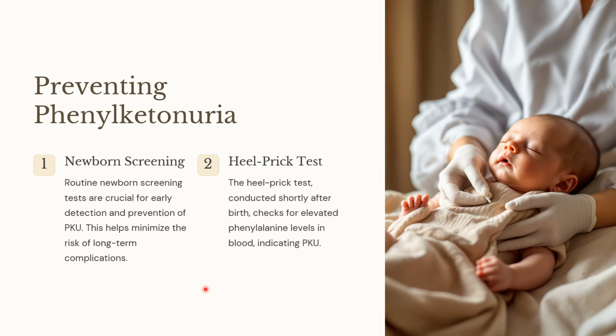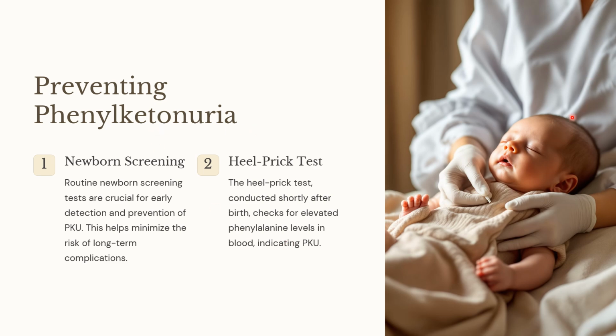The newborn screening is that a routine newborn screening is crucial for the early detection. So once phenylketonuria is detected early, then we can avoid the food which are containing phenylalanine, thereby preventing the symptoms of phenylketonuria. So how is it early detected? The heel prick test, which is conducted shortly after birth, checks for elevated phenylalanine levels in the blood, and therefore it will indicate PKU, and thereby we can prevent phenylketonuria.